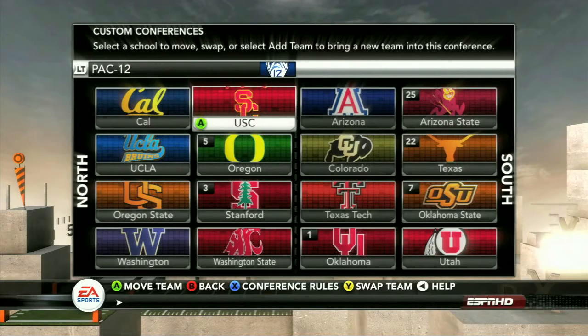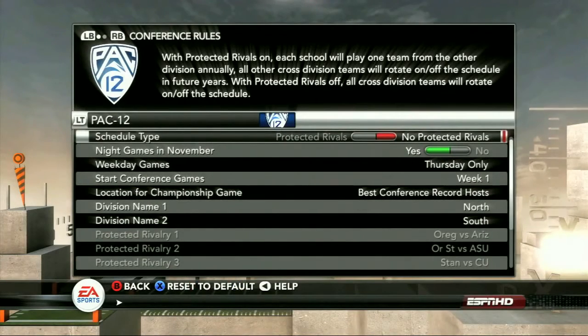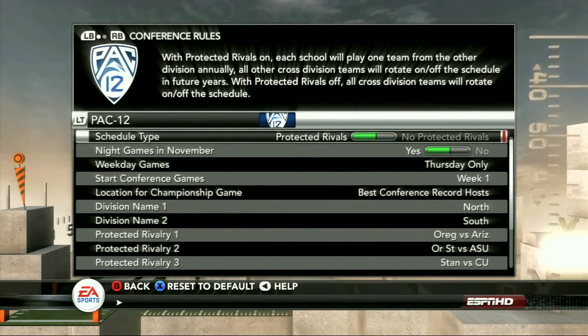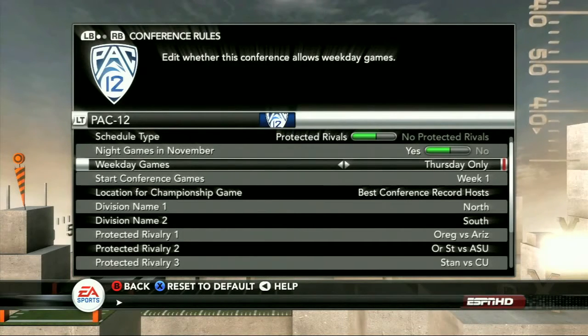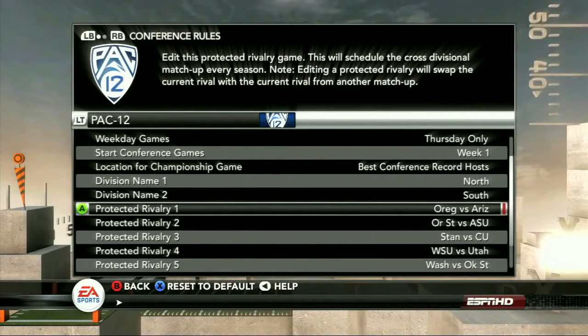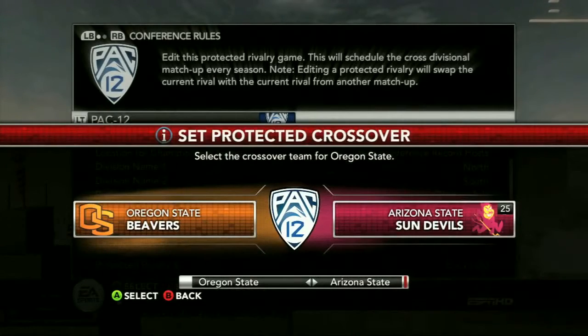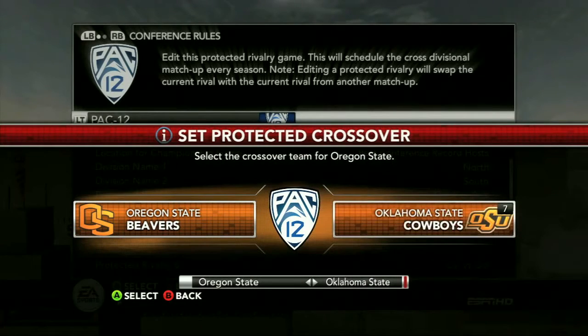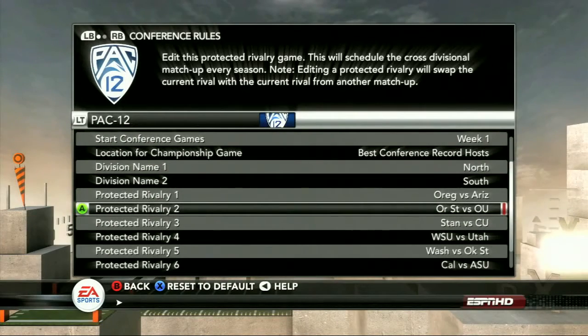So the next step you can go into is actually making the conference rules for each conference. So go in here and you can set different rules for each conference. How do you want their schedule to lay out? Do you want them to use protected rivals or not? And protected rivals meaning when they play their other division conference games, do they play a certain team every year? Like here we have Oregon and Arizona, or Oregon State, Arizona State. They would play them every single year, or you can go in and edit that to say, okay, instead of Oregon State playing Arizona State every year, we want them to play Oklahoma. So that's the protected rival. It swaps the other one. So that's who they're going to play every single year.